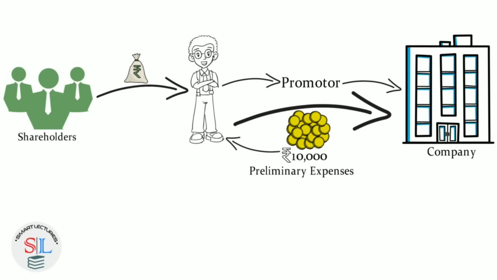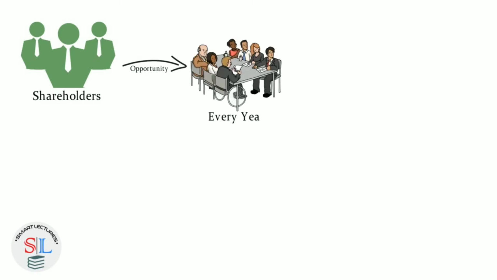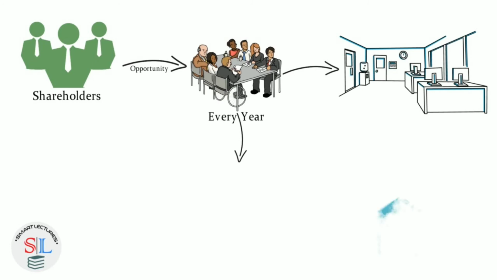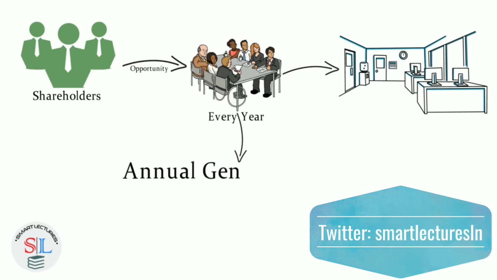Now the problem is, you must be thinking who will handle the business, I mean, the day-to-day activities of the business. Actually, every shareholder will be given the opportunity to attend a meeting every year in the company. This meeting is called the Annual General Meeting.